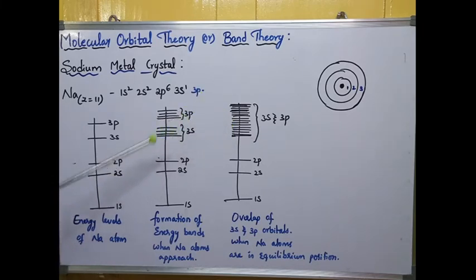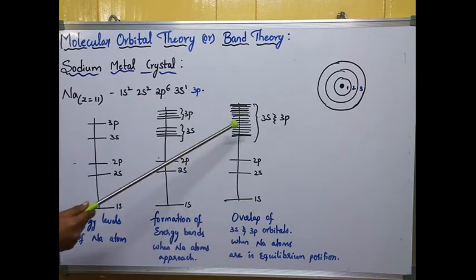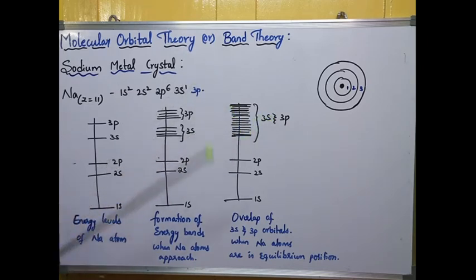Now you can see when all the sodium atoms are approaching, there is a combination like this: 1s, 2s, 2p common and 3s, 3p. Whenever all the orbitals overlap, as they approach each other in this diagram, you can see 3s and 3p are overlapped together.